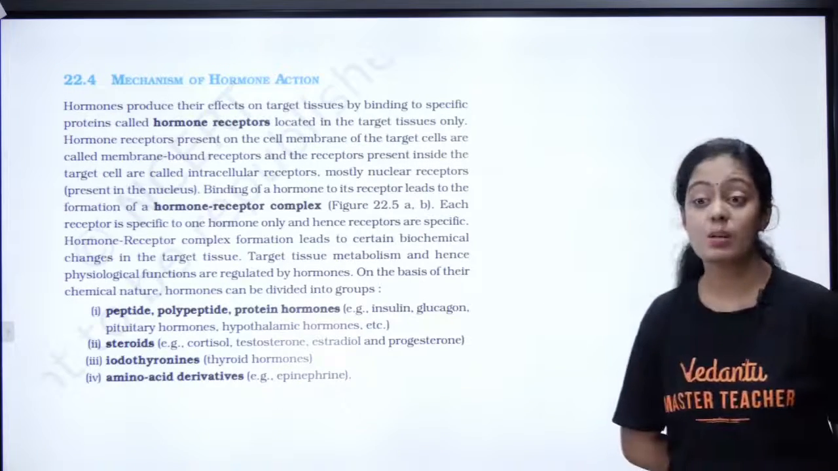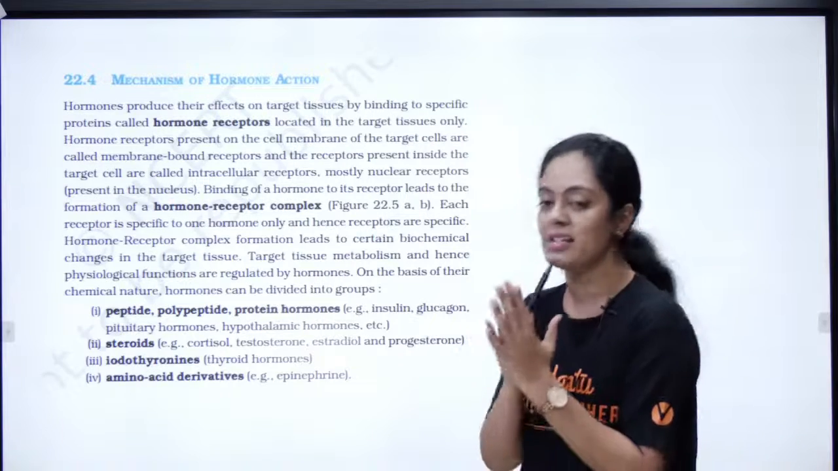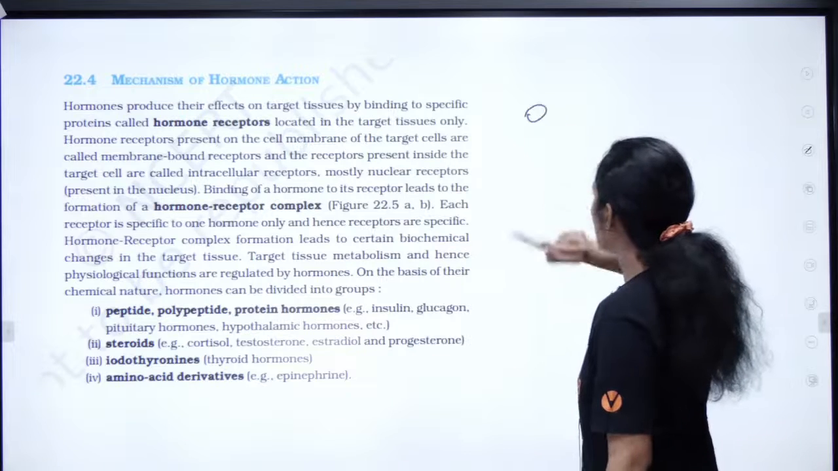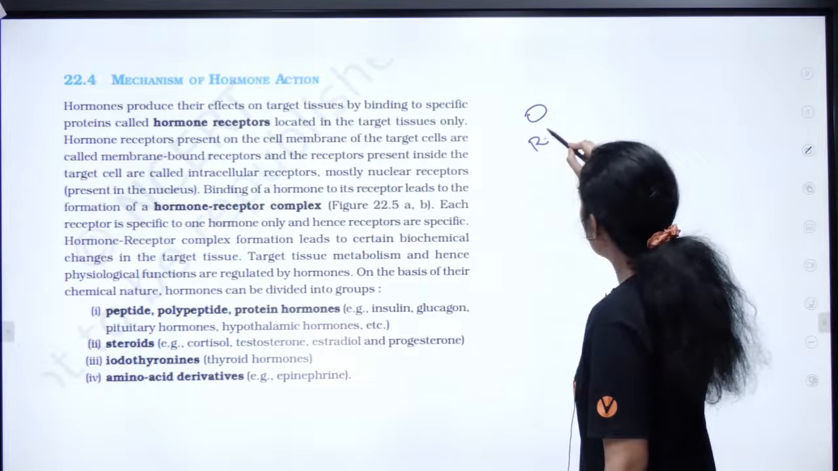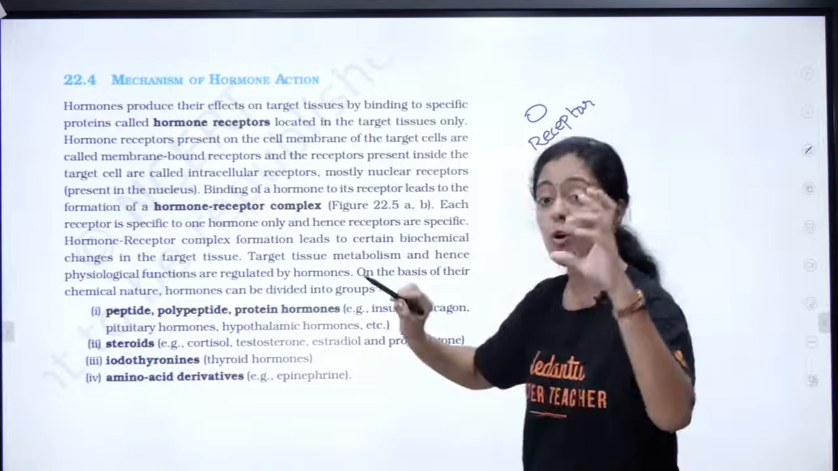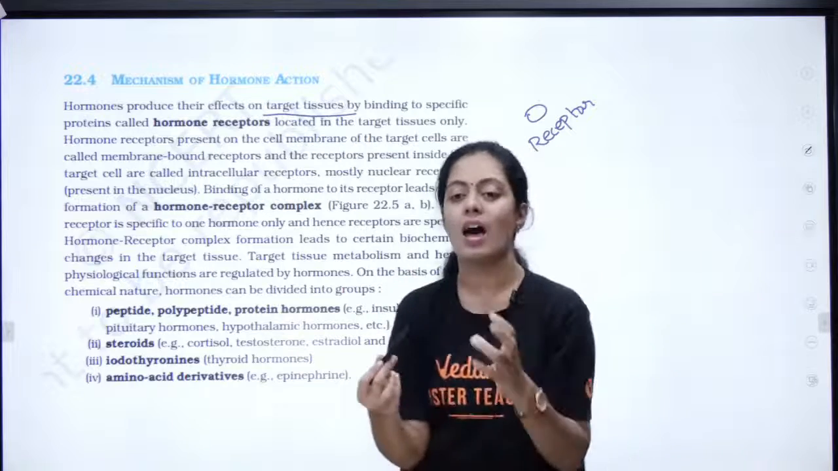Mechanism of hormone action. This is more important. So what is this mechanism of hormone action? Take this as a hormone. This hormone has to bind to something called a receptor. A hormone binds to the target tissue by binding to proteins called hormone receptors.